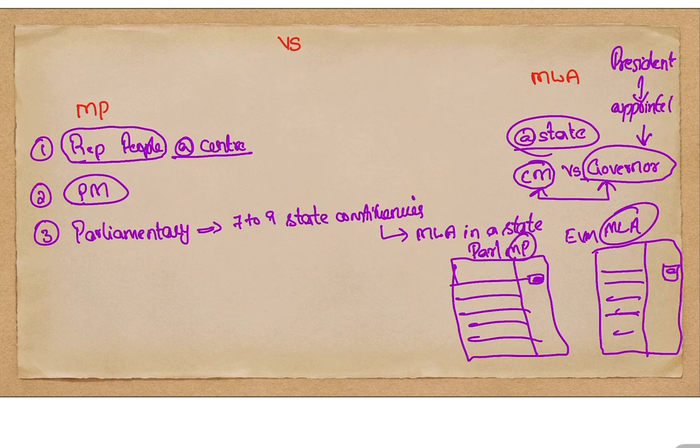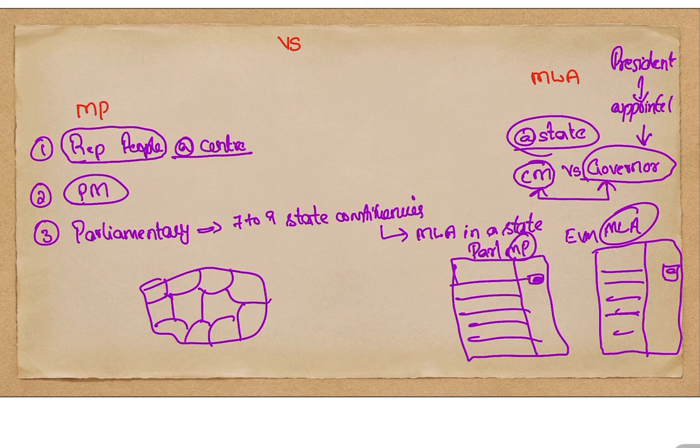And how are these MPs elected? For example, take a state like Madhya Pradesh. There might be 20 constituencies. That means the geographical area of the state is divided into multiple regions. We call them territorial constituencies, based on the recommendation of the delimitation commission.